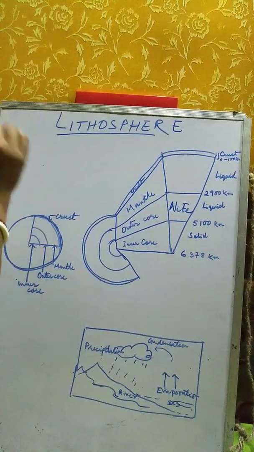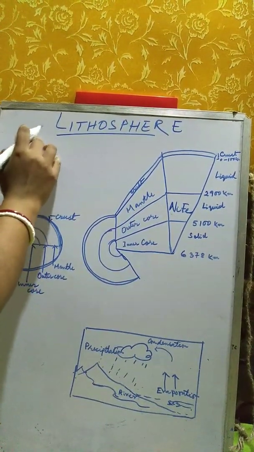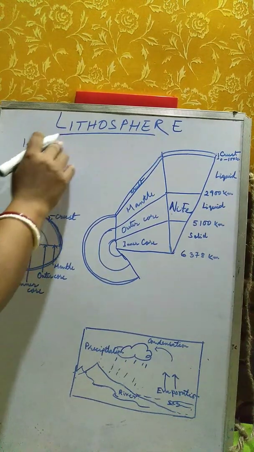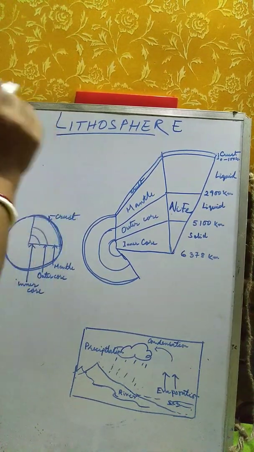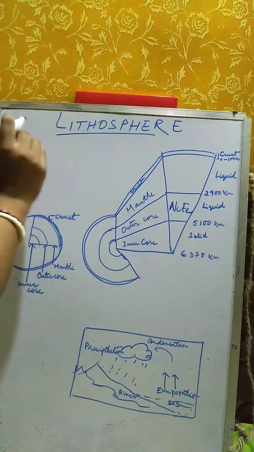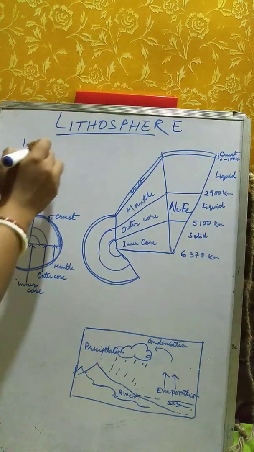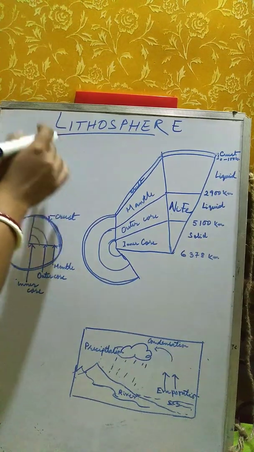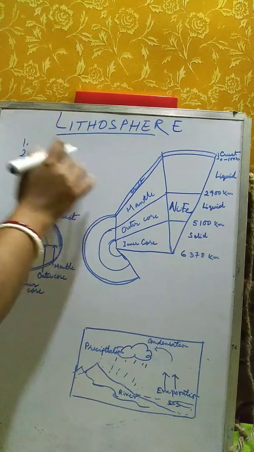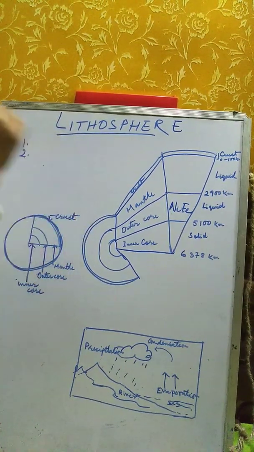It is made up of soil, broken rock particles which make up soil, and plants grow here, so it is the base for the growth of plants. Second importance, we live in this layer, we build buildings and all. Animals are also present on this layer. Third importance is that